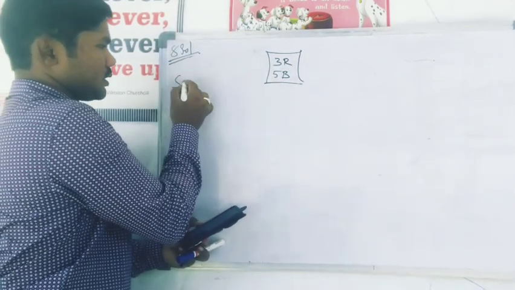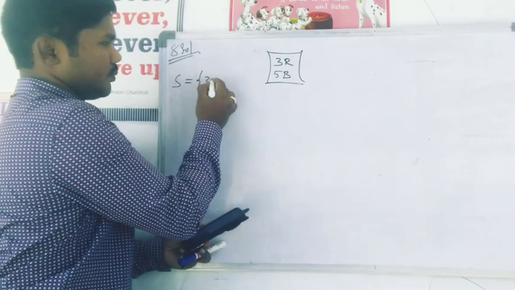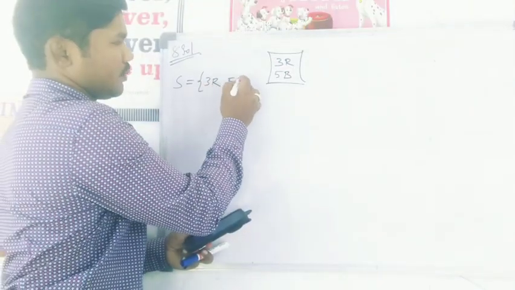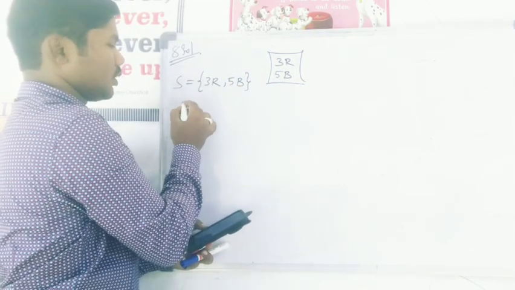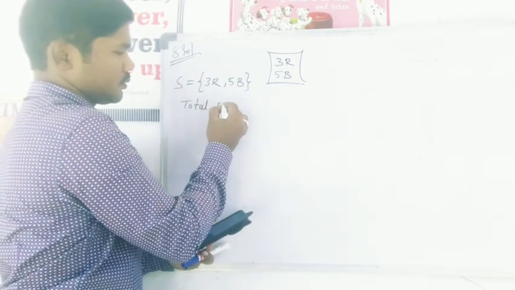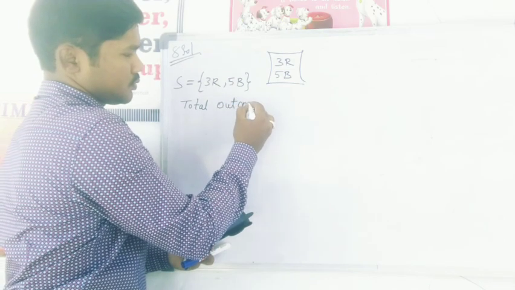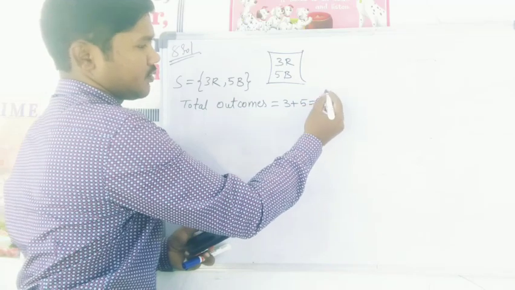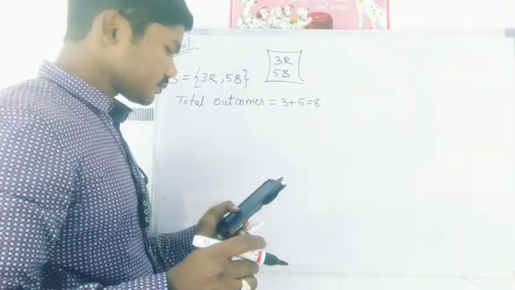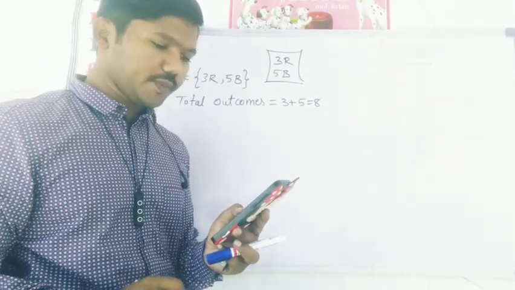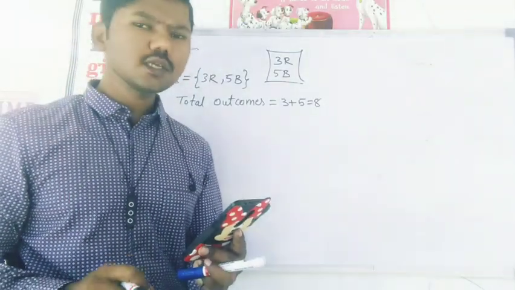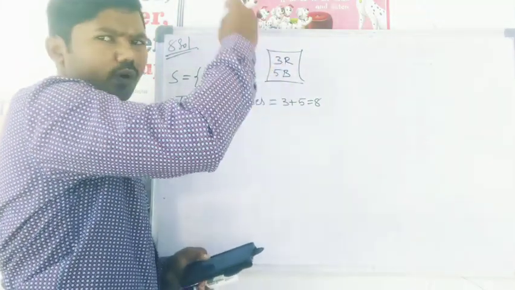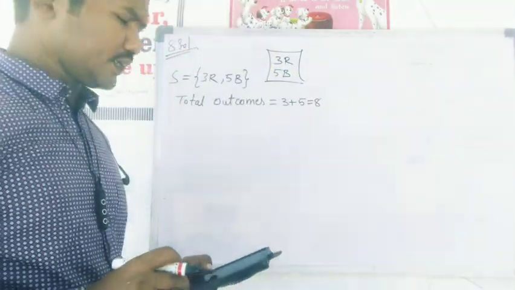So in this case our sample space is 3 red and 5 black balls. That makes total outcomes equal to 3 plus 5 equal to 8. Here we have total outcomes 8. A ball is drawn at random from the bag. What is the probability that the ball drawn is red? So here the question is, from this bag, if I am taking a ball at random, what is the probability of getting a red ball?